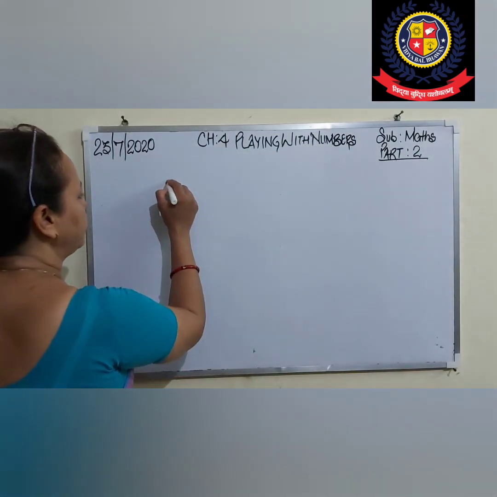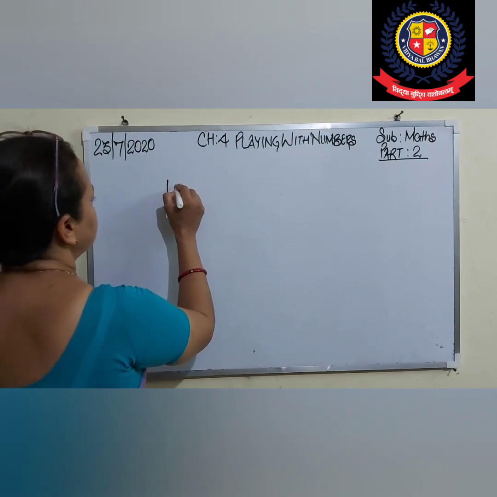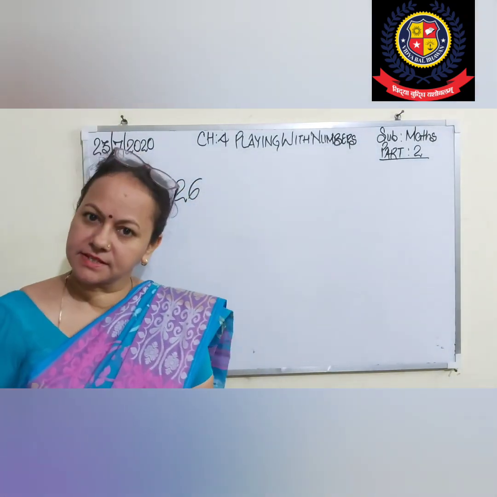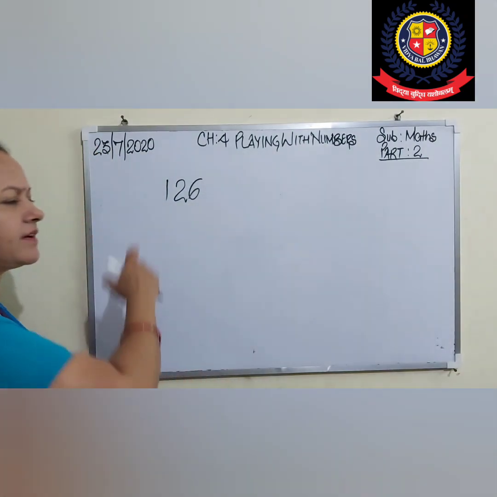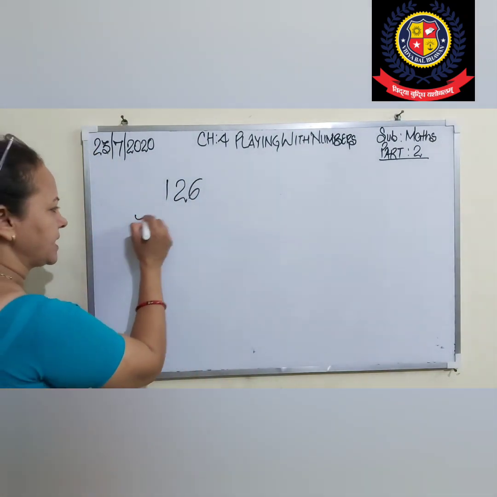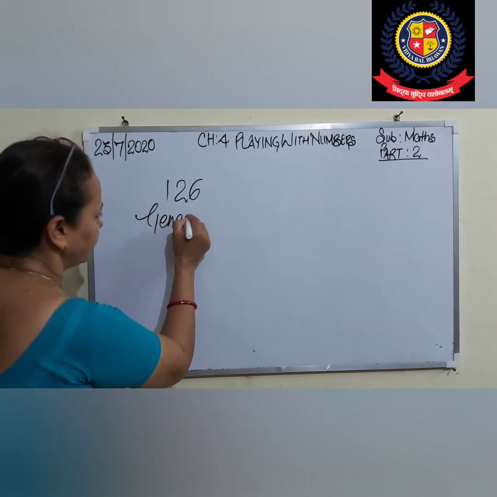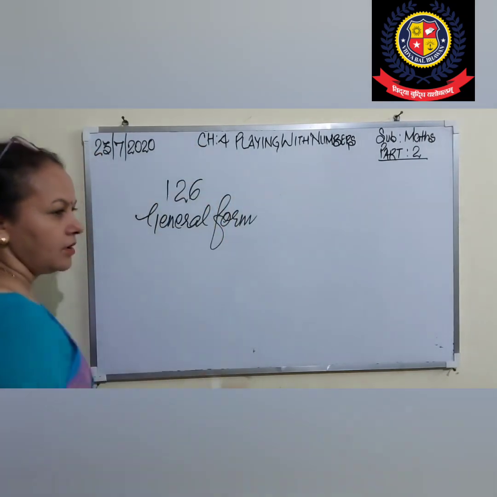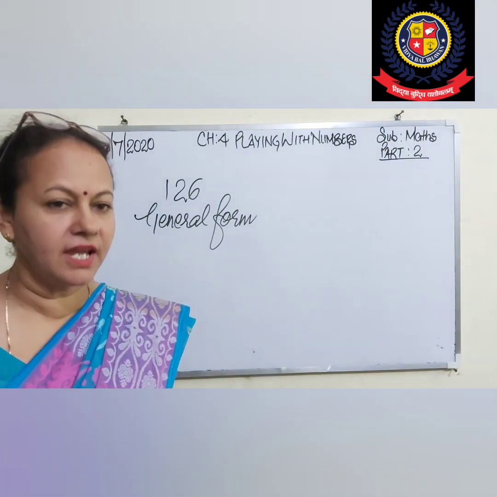If the number is 126, as we have done 2-digit and 3-digit numbers in it, can we write it in journal form? What is the journal form? Vaibhav, can you tell me what is the journal form? Yes, very good.